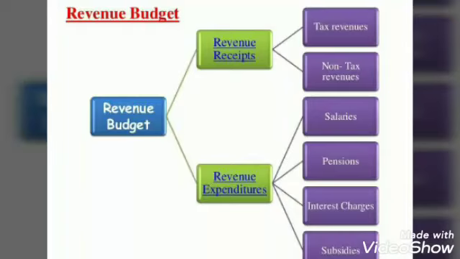Now in such condition, the budget of the government comes in a very bad shape. To cope up with this situation, the government resorts to borrowing and disinvestment.